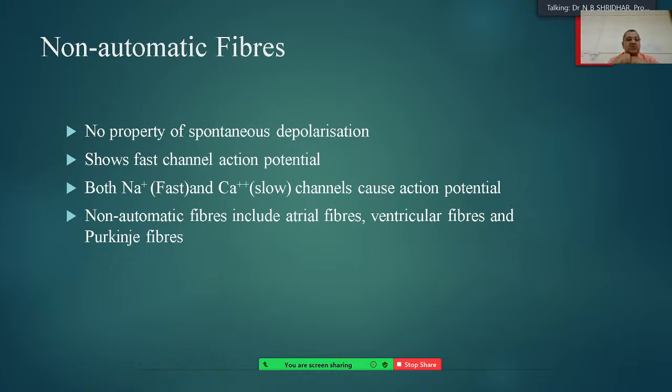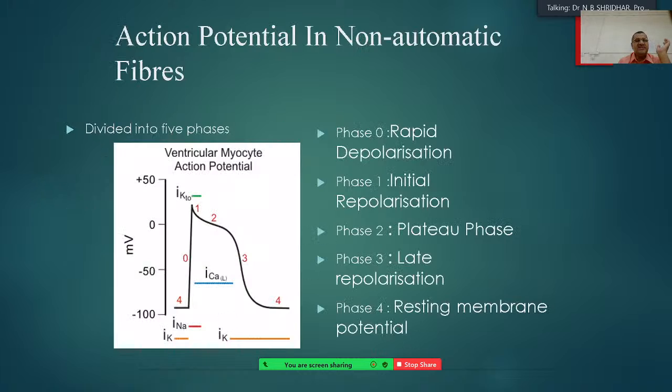Here both sodium, which has the fast sodium current, and calcium, which is a slow channel, cause the action potential. Non-autonomic fibers include the atrial fibers, ventricular fibers and the Purkinje fibers. All these function in a different or discrete manner.